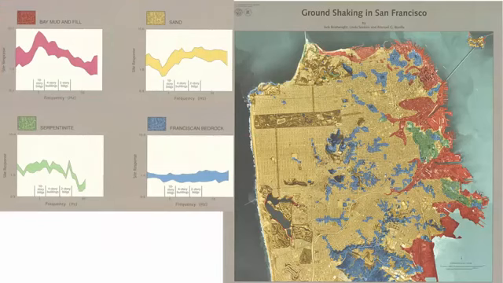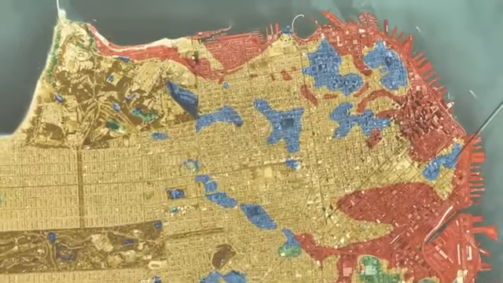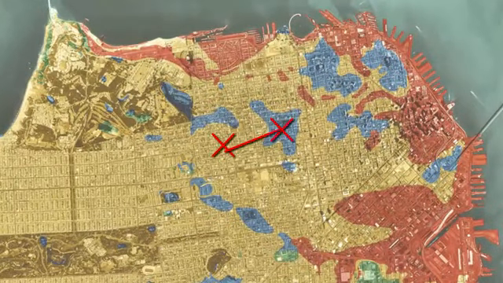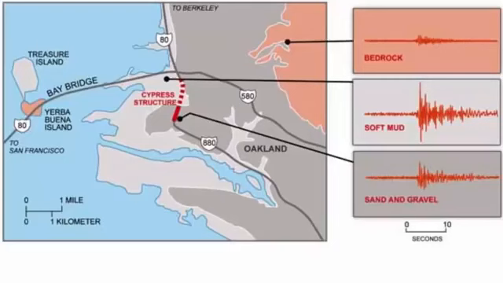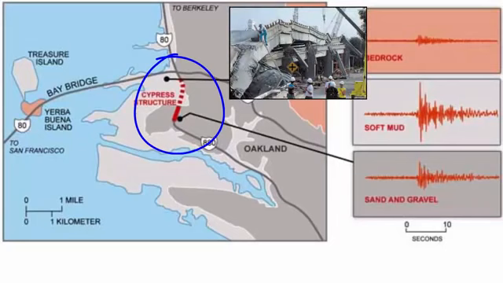Finding the most stable ground to build on is a key part of minimizing damage during earthquakes. It's also important to prevent structures from being built across multiple materials that shake differently. For example, during the 1989 Loma Prieta earthquake in California, for one of the highways that fell down in the East Bay, one support was built on sand and the other on mud. The 2 supports shook with different motions during the earthquake and pulled the material supported between them apart.